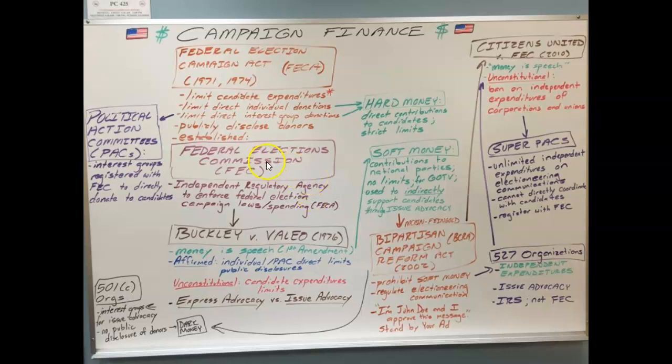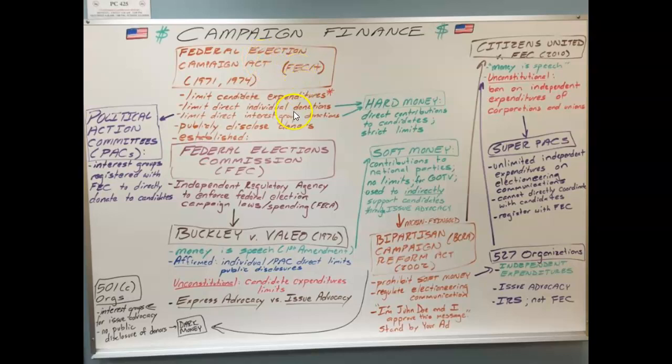The FEC was created in FECA to basically enforce all of the parts that we just went over. And they still do that today. Okay? So that's a brief nutshell of what FECA did.